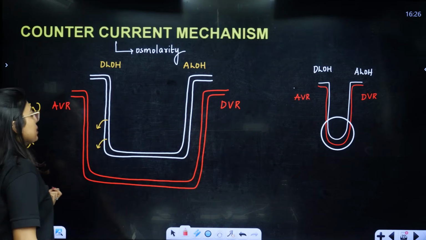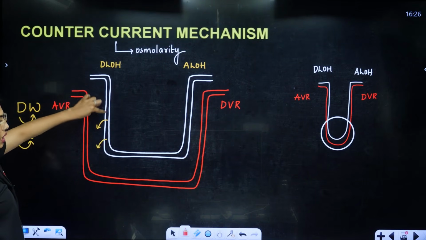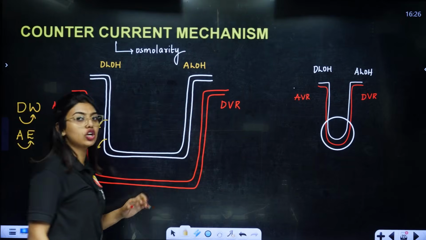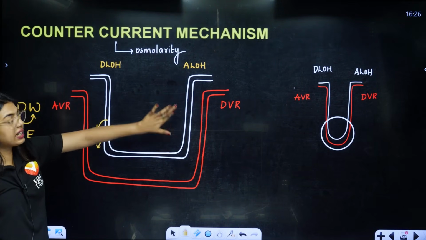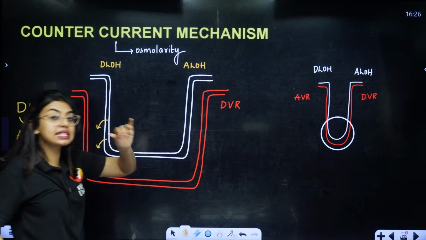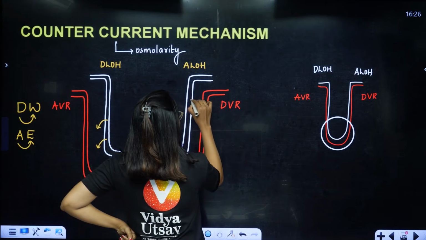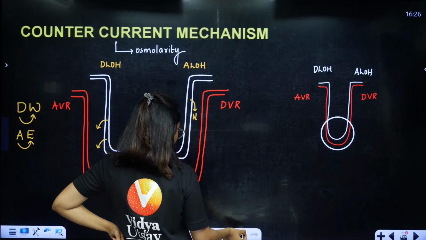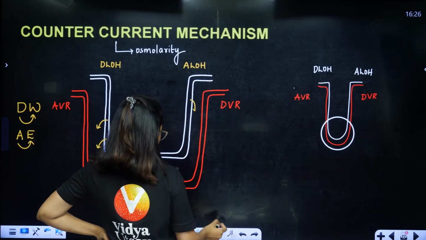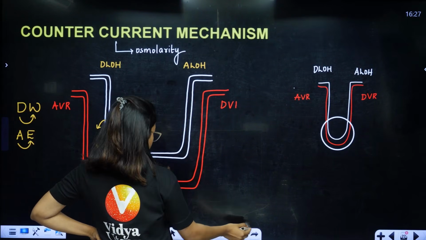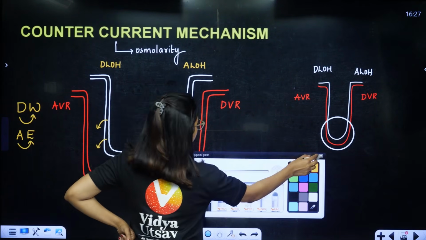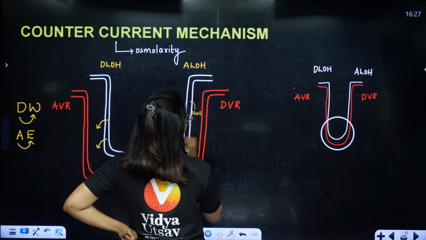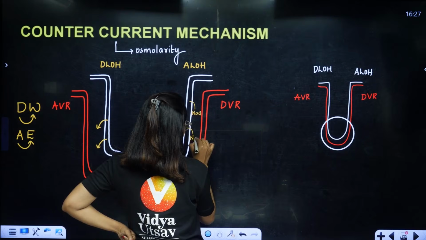Okay. Now, what is happening, students? Please understand. The filtrate is coming. In the filtrate, I can normally remove the water, but it is not enough. When the filtrate reaches the ascending loop of Henle, what will happen? The NaCl will start coming out. Yes, ma'am, NaCl will come out, because the ascending loop of Henle is permeable. Here also NaCl will come out.